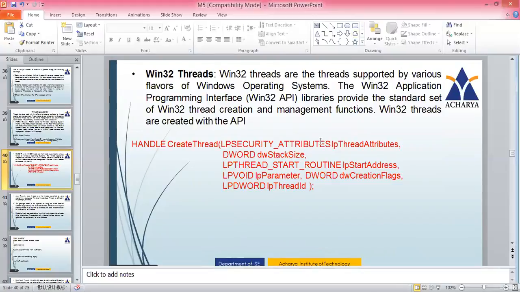Win32 threads. So Windows 32 threads are the threads supported by various flavors of Windows operating systems. So this is mainly supported by the Windows operating systems. And now the Win32 application programming interface libraries provide the standard set of Win32 thread creation and management functions. And they are created with the APIs. They have their own application programming interface.